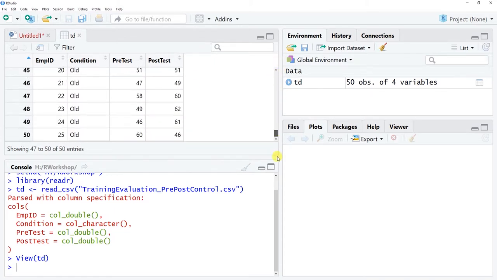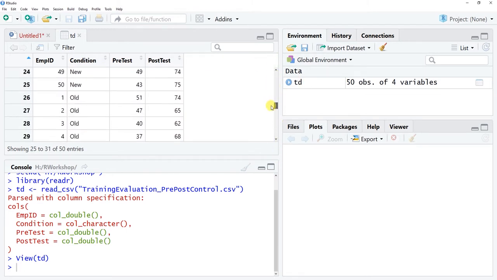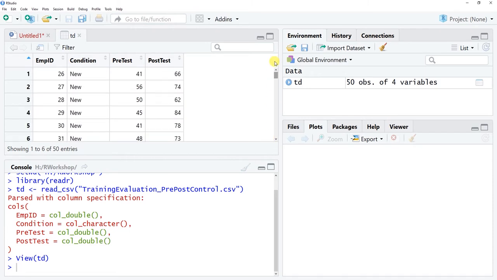So half the people here, 25 of them, participated in the new training condition, and the other 25 participated in the old training condition. No one participated in both conditions in this sample, which means that this is ripe for running an independent samples t-test because we have independent groups of people, those who completed the new training condition and those who completed the old training condition.